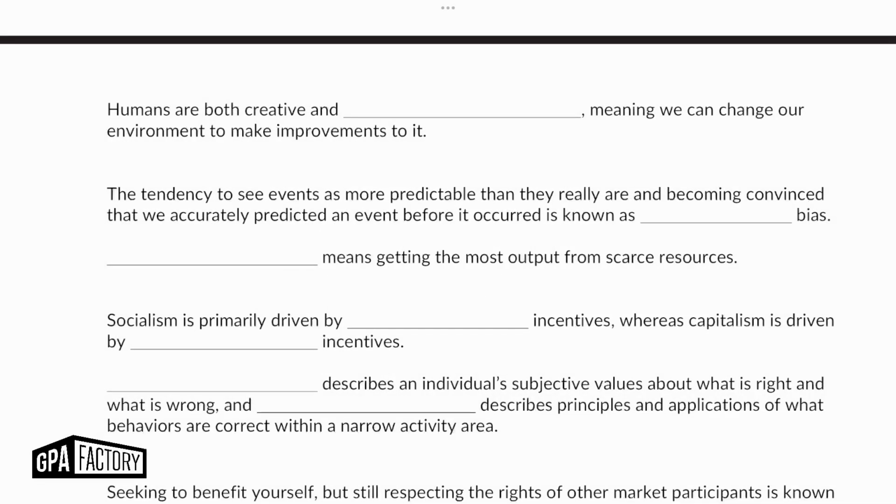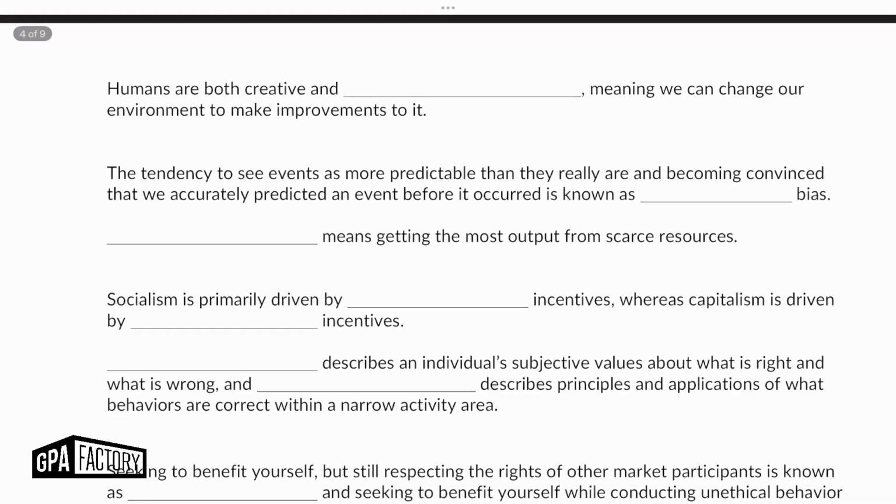All right, here are the fill in the blank answers. And yeah, I'm just going to go ahead and rip this all in one video here. But here it says humans are both creative and what? Meaning that we can change our environment to make improvements to it.